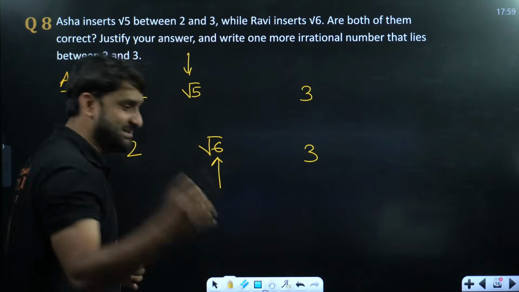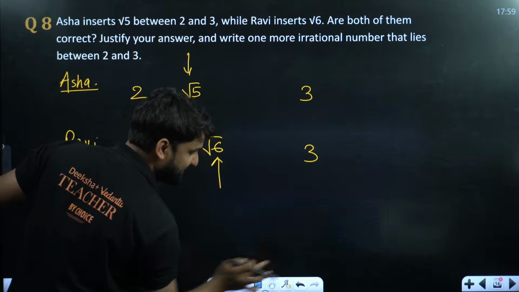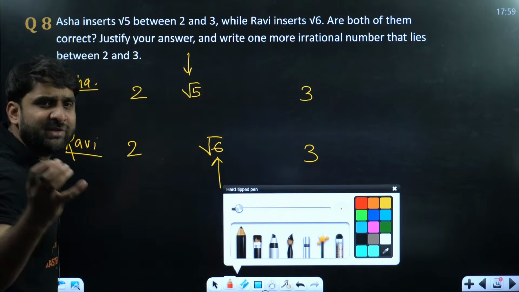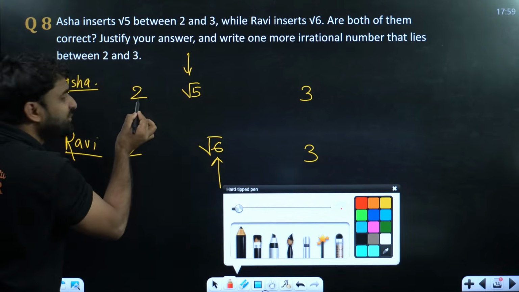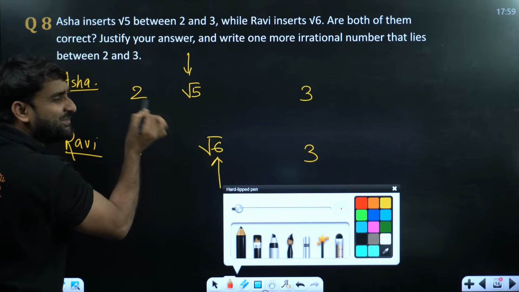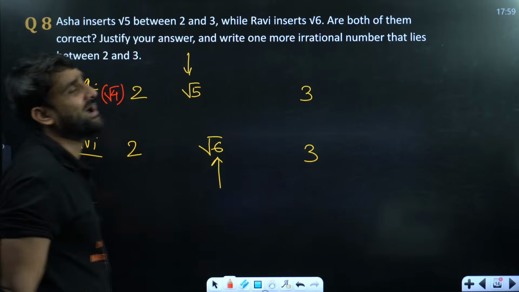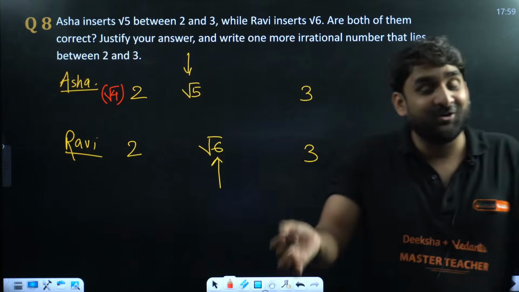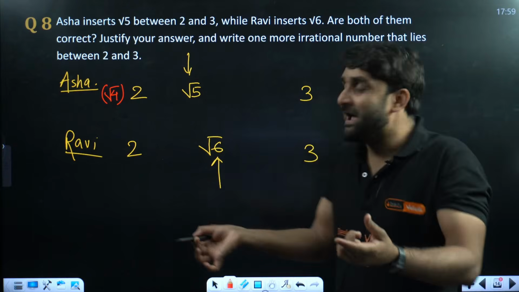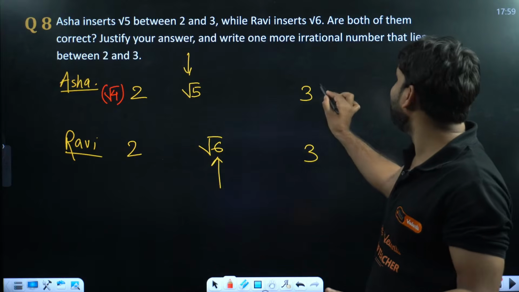Very magical justification, champions. Listen, my dear class 9th warriors. If this is 2, can we write here root 4? Root 4 is also equal to 2. And if this is 3, can't we write root 9?